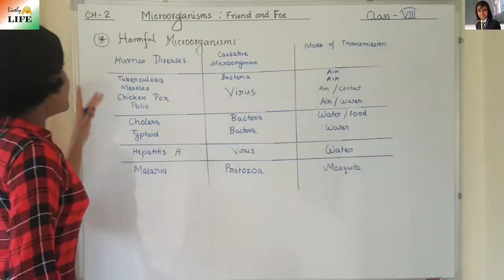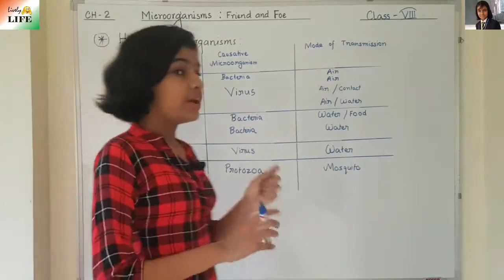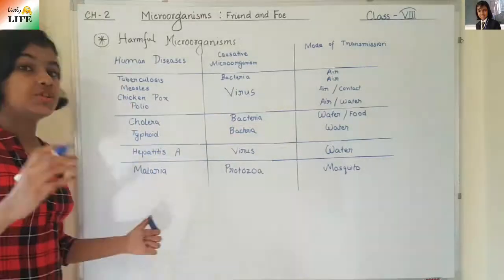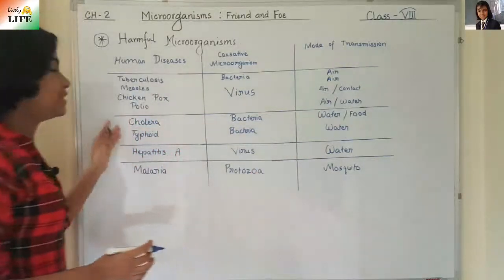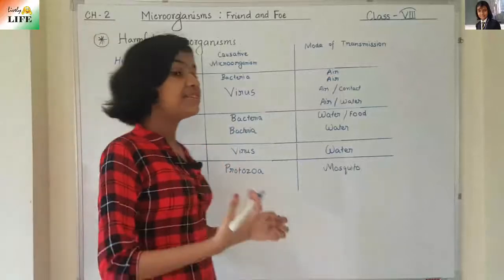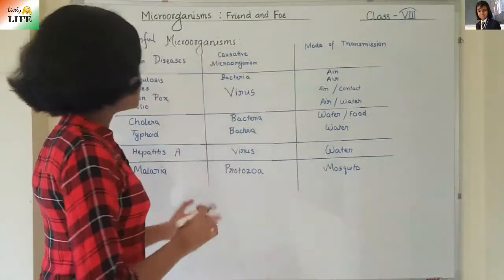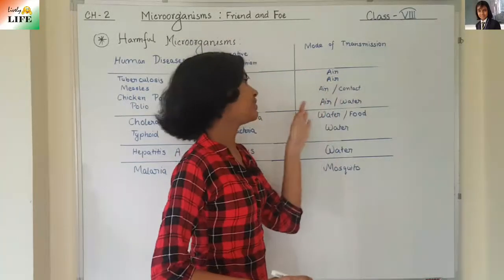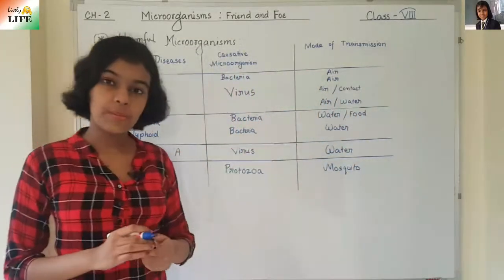Now these four, what are we going to do to prevent these four types of diseases? If you see, their mode of transmission is air, right? Air, contact, air, water. So they have air in common.